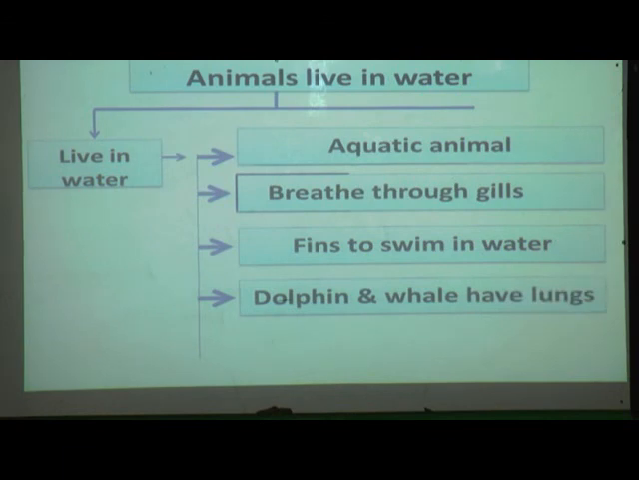Dolphins and whales have lungs. They don't have gills. With the help of the lungs they are breathing, so they have to come up to the water surface and breathe. For example, fish, jellyfish. So you have now learned about habitats and about animals on land and animals in water.